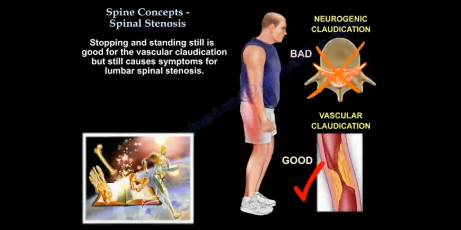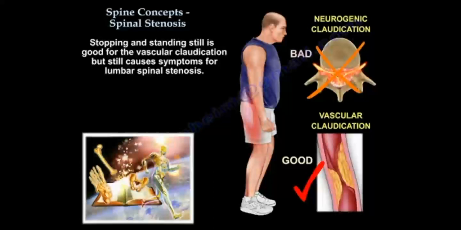Here in this picture you can see that stopping and standing still is good for vascular claudication, but still causes symptoms for lumbar spinal stenosis. So standing is good for vascular claudication, but in case of neurogenic claudication, standing will increase the pain. So standing activity is bad for neurogenic claudication, but for vascular claudication it is good.